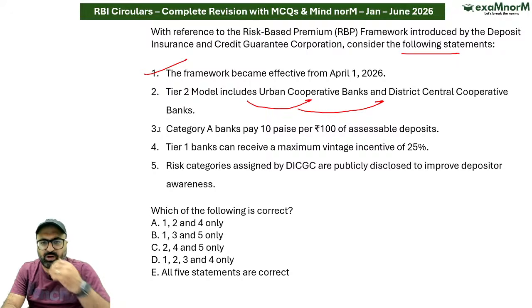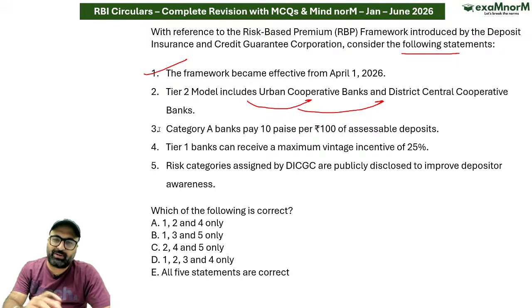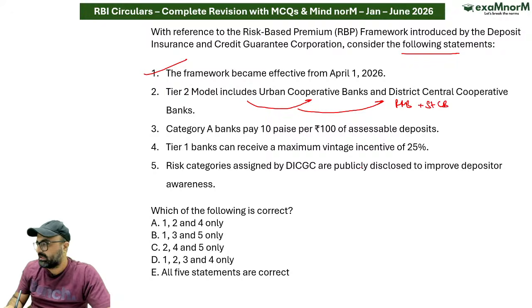What is this? What is the story with the tier 2 model here? If I discuss this with you, statement 2 says the tier 2 model applies to regional rural banks. It applies to cooperative banks, district central cooperative banks and urban cooperative banks. So there are two models, tier 1 and tier 2, and the tier 2 model applies to RRBs, district cooperative banks, urban cooperative banks, state cooperative banks. They are included under the same. Okay, it's clear.